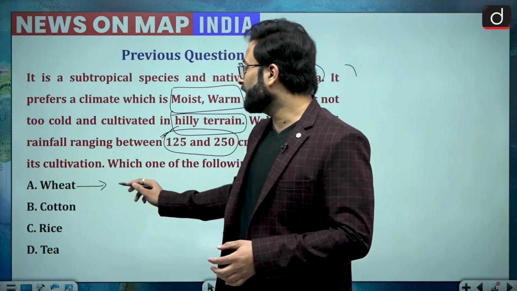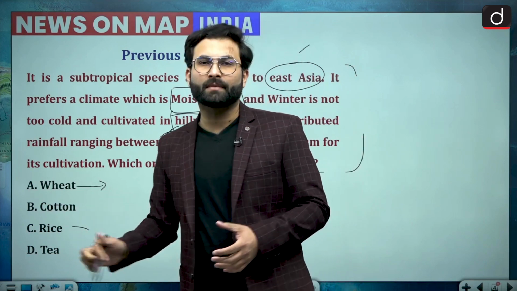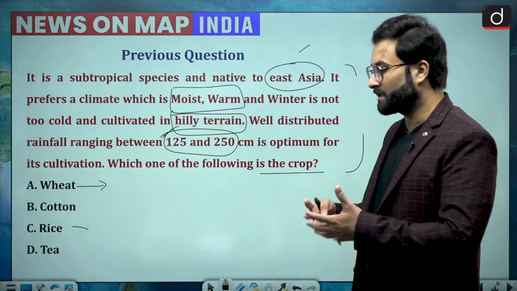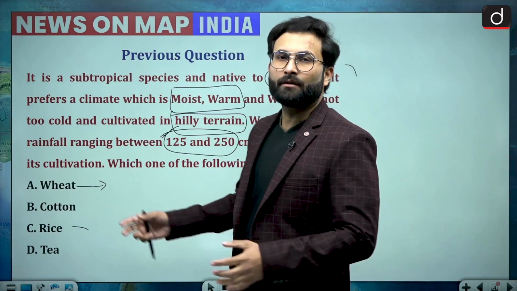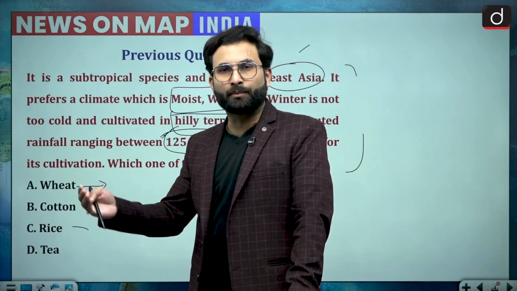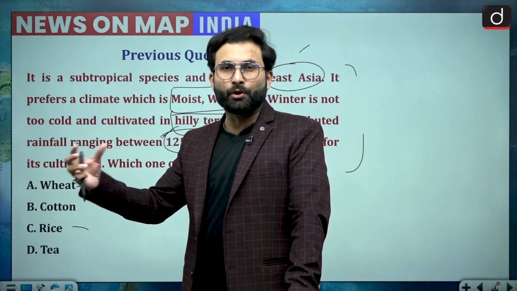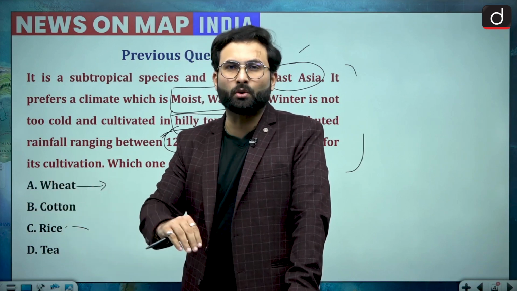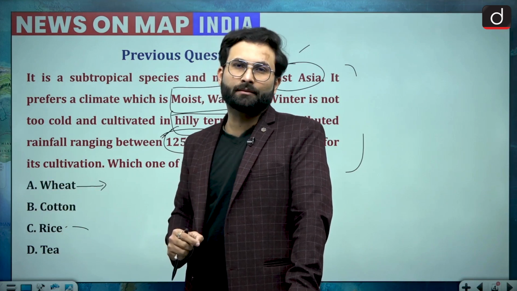Second thing, if we see the division of crop cultivation in India, wheat and rice are mostly cultivated in areas of plains like Punjab, Haryana, UP. Rice is also grown on the Andhra Pradesh coast and in the plateau area.